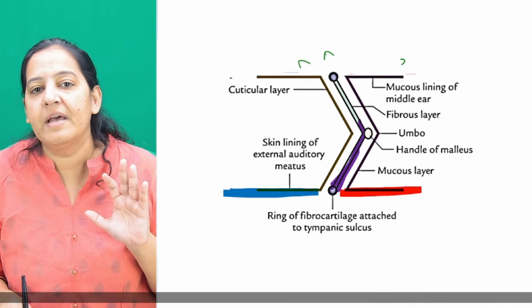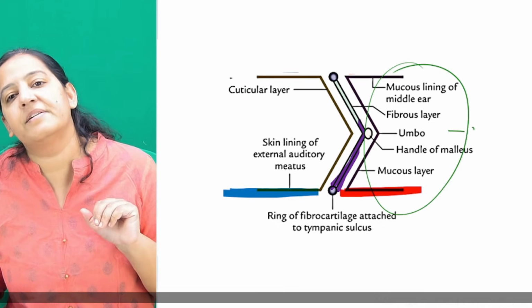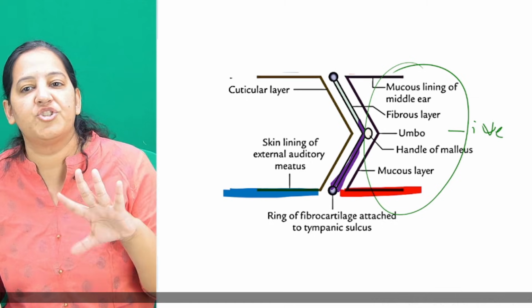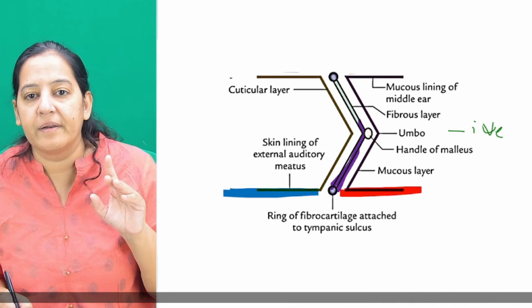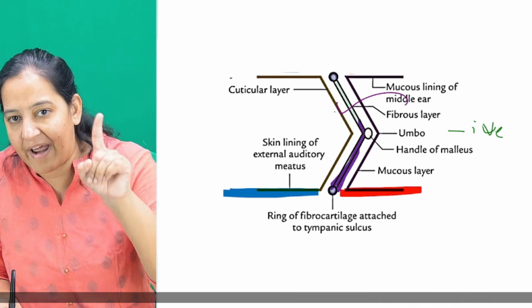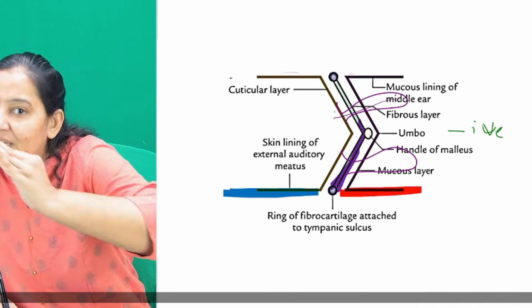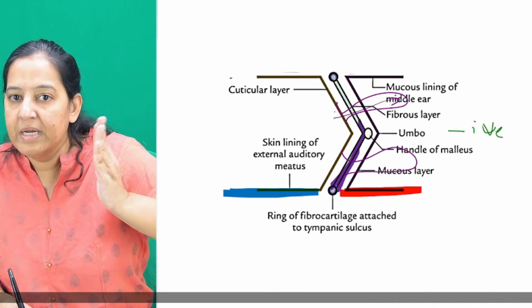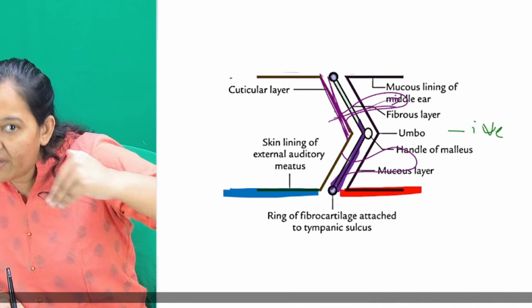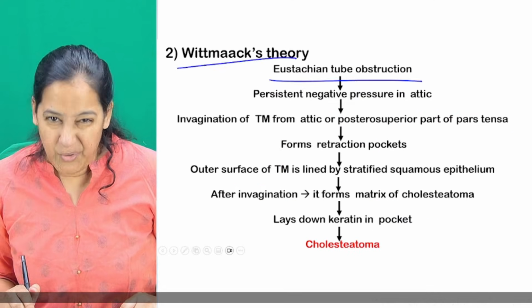Now imagine the middle ear. There is negative pressure because the eustachian tube is obstructed. So what's going to happen? This tympanic membrane is going to retract. So small retraction pockets will be formed here. In the retraction pockets, all three layers are going to invaginate. Are you getting my point? So the outermost squamous is going to invaginate inside. This is how the squamous is entering the middle ear cleft. Are you getting my point?